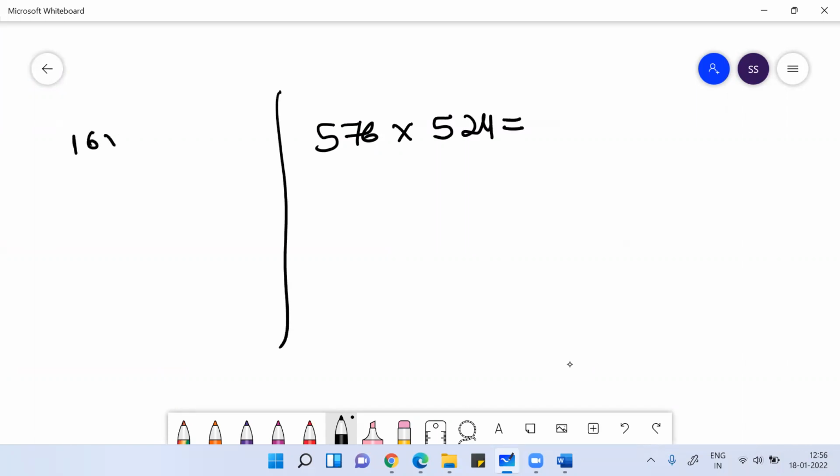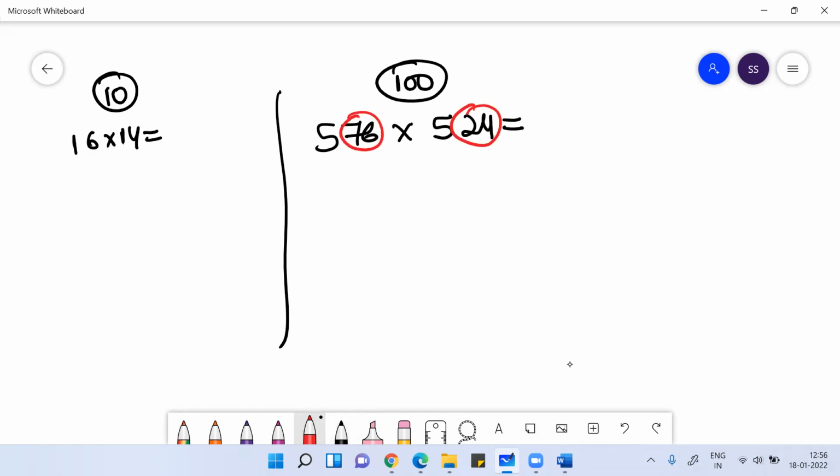I did an example where the sum of the unit place digits was 10 and the tens place digit was the same. Here I'll show you the example where the sum of the unit place digits is 100. If the tens place digit is the same, then how do we do this kind of calculation?